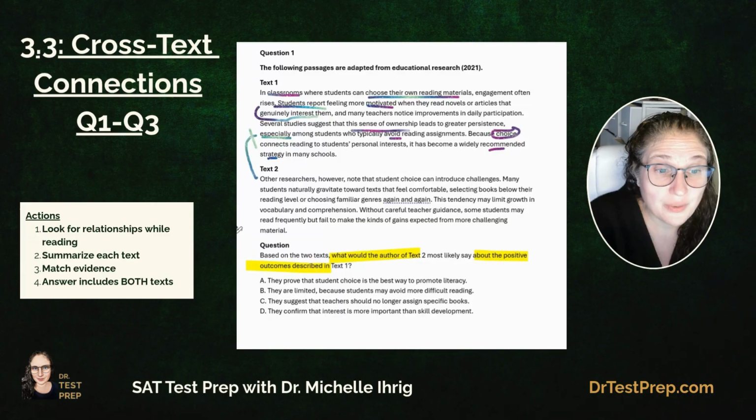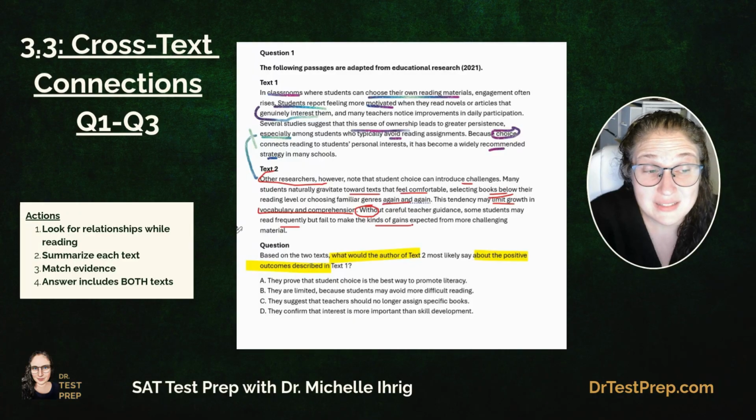Other researchers, however, note that student choice can introduce challenges. Most students naturally gravitate toward texts that feel comfortable, selecting books below their reading level and choosing familiar genres again and again. This tendency may limit growth in vocabulary and comprehension. Without careful teacher guidance, some students may read frequently, but fail to make the kind of gains expected by more challenging material.